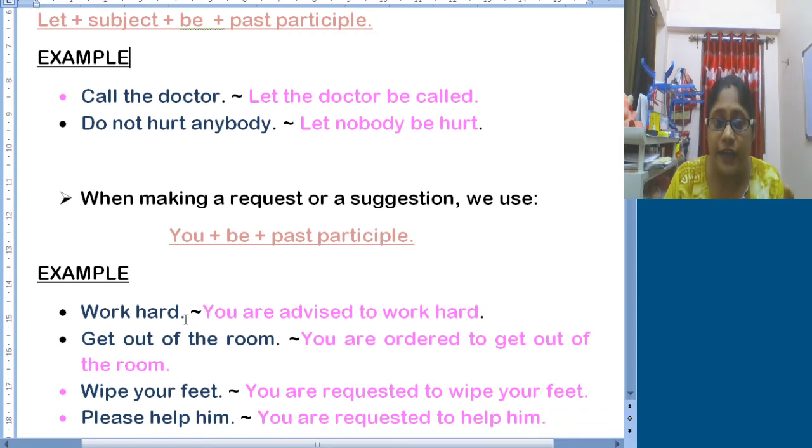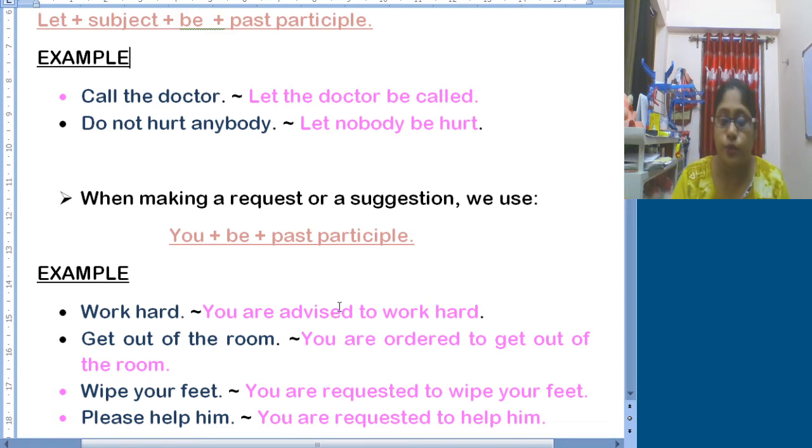Or "work hard" is a suggestion, meaning you need to work hard. So in such cases you will get "You are advised to work hard." So "you," then the be verb, that is "are," then the past participle, "advised." Work hard: someone advised you or suggested to you, so "You are suggested to work hard" or "You are advised to work hard," both will go.